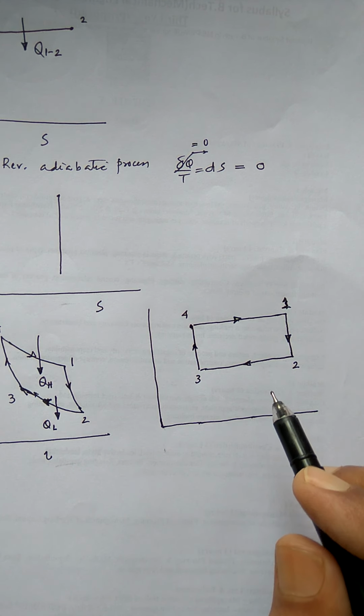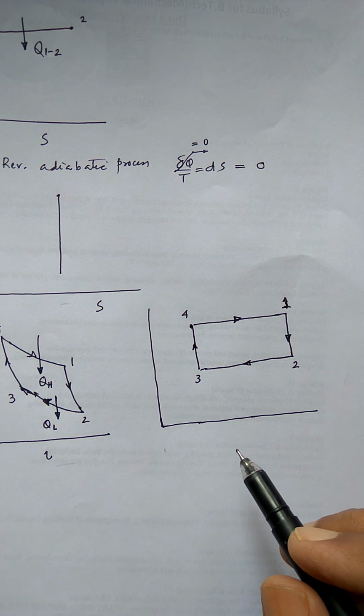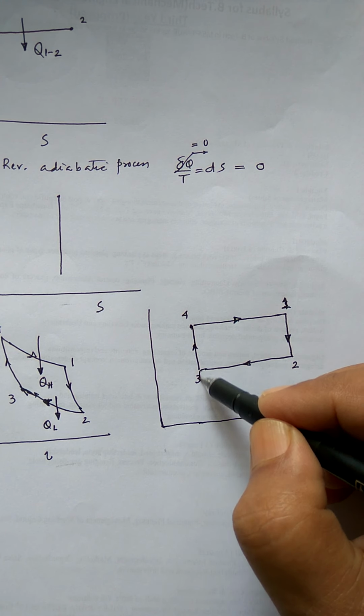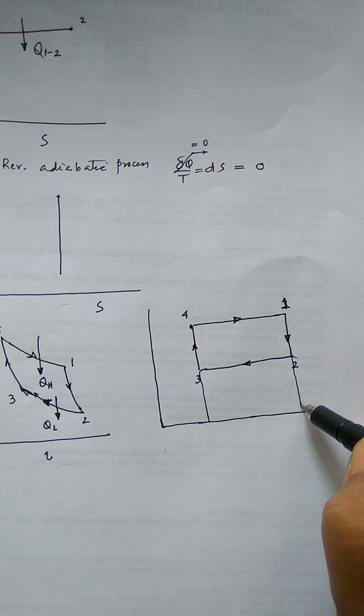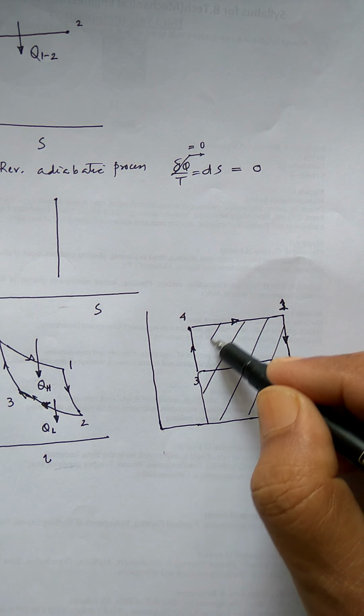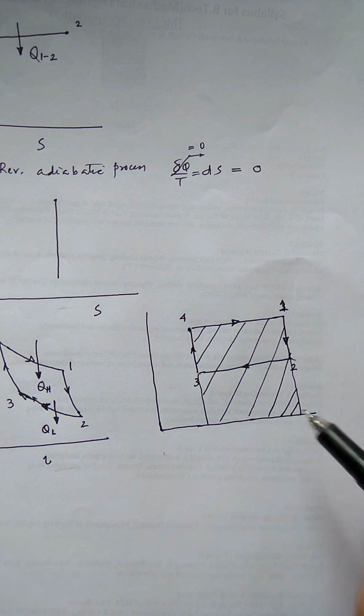Now from here, one thing you can see: the heat added during 4 to 1 is denoted by the area under the T dS curve, right?